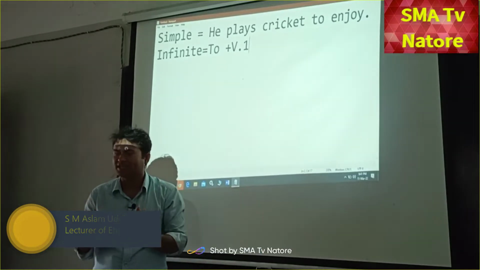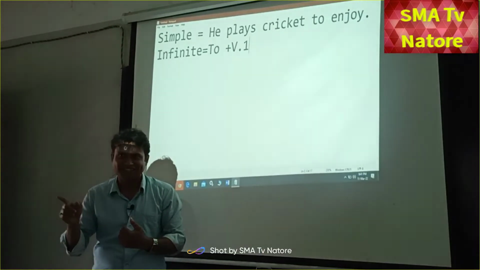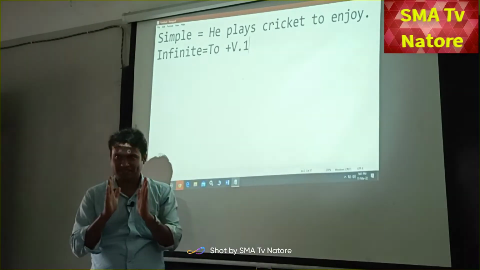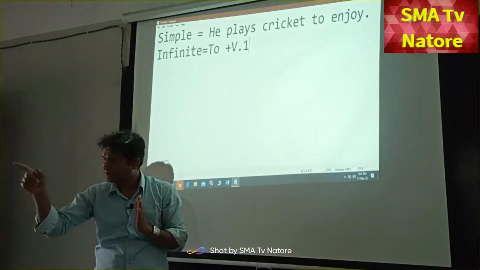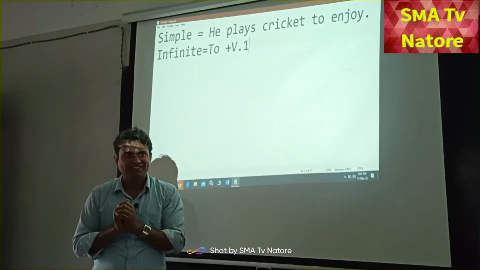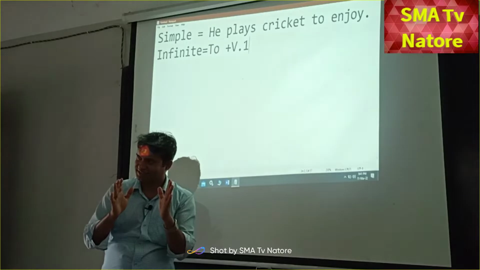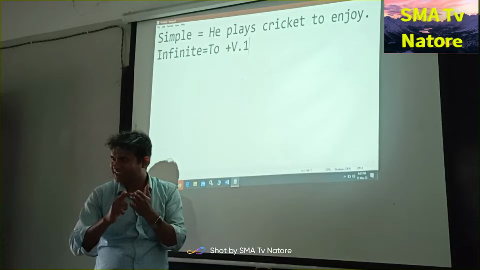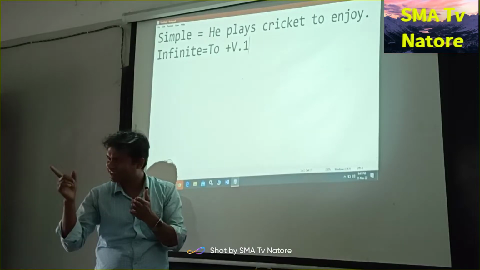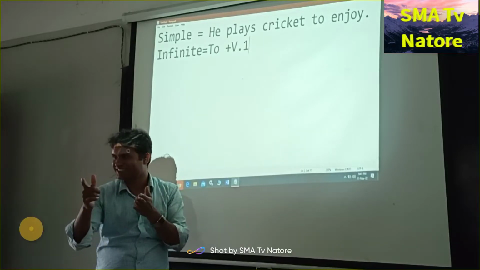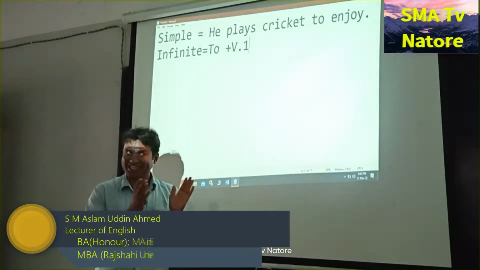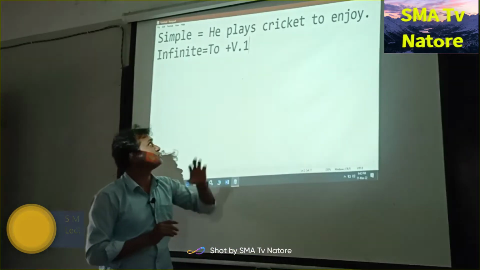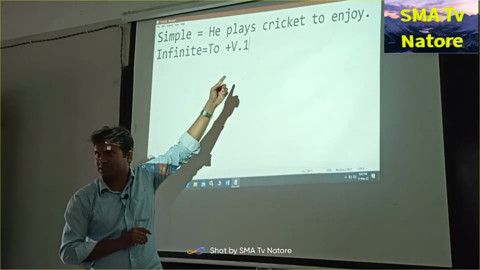If there is no structure, there is no sentence. For example, I am saying walks he. Hate she. Is that a sentence? Why not? Because an English sentence has a minimum structure: subject, verb, object. But a Bangla sentence has another structure: subject, object, verb. For example, she bari jai. But in English, subject, verb, object. So when we are learning English, we have to follow the English structure. So this is the infinitive, and that was the simple sentence.